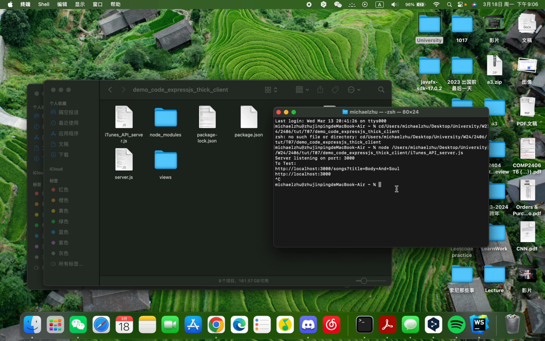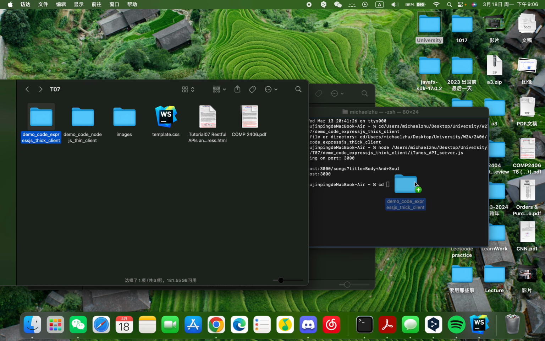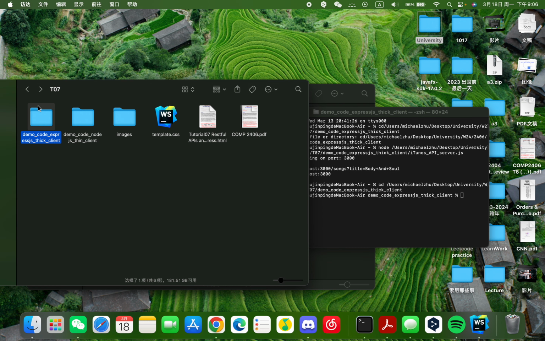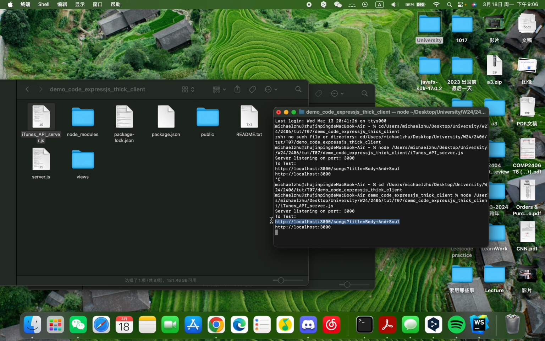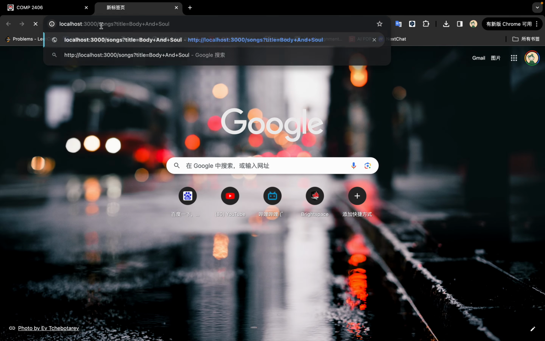So we're gonna go to the directory, which is over here, thick client. So I'm gonna cd that. Then we're gonna node this file over here. And then you can see there are two URL links. So I'll copy the first one and then enter it here.